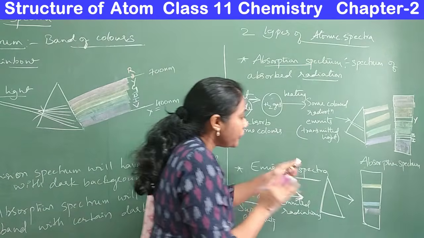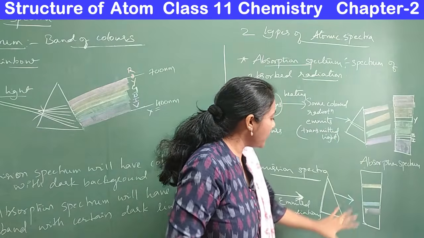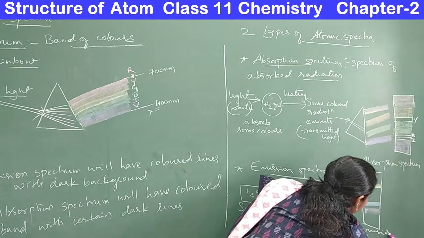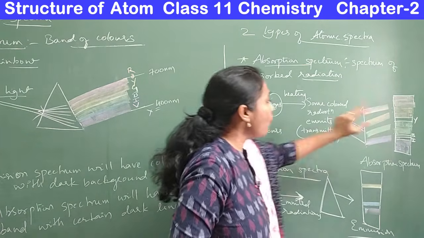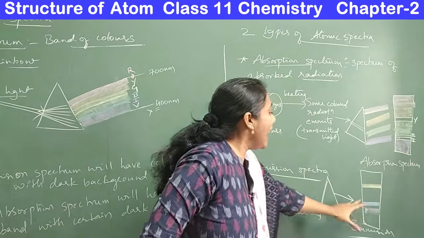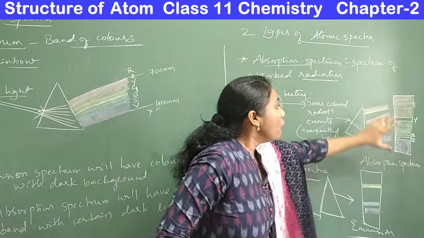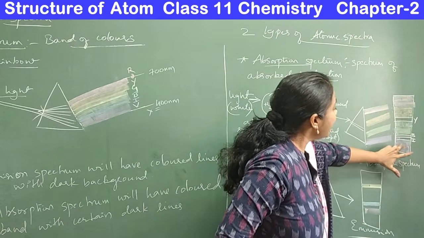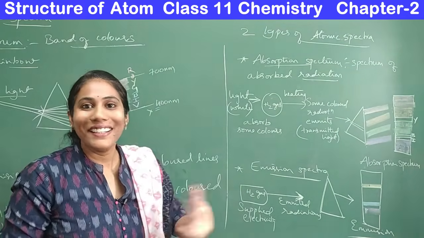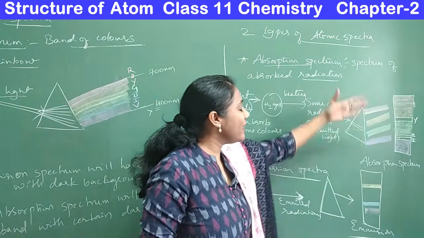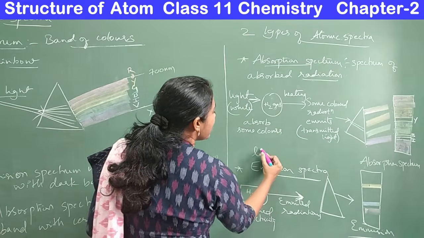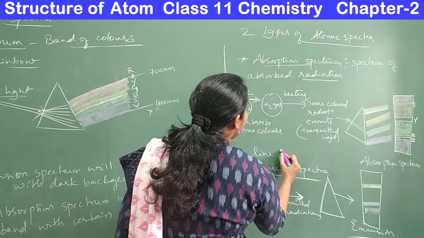You see what's the difference between absorption and emission spectrum? This is your emission spectrum, isn't it? See here, whatever colored lines were missing in the absorption spectrum, they will appear in the emission spectrum. Whatever color bands you got in the absorption spectrum, they are all missing in the emission spectrum, right? Got it? So this is the difference between absorption spectrum and emission spectrum. You know, this emission spectrum is also called line emission spectrum.